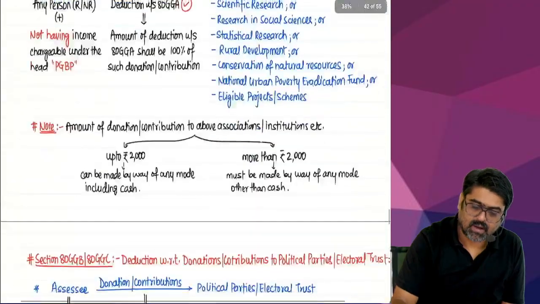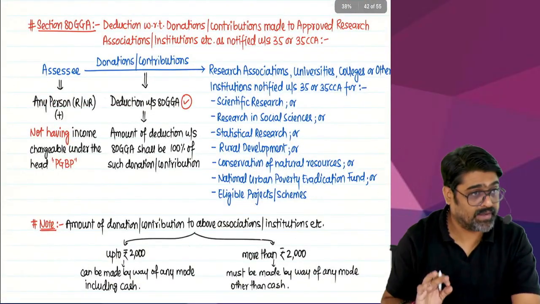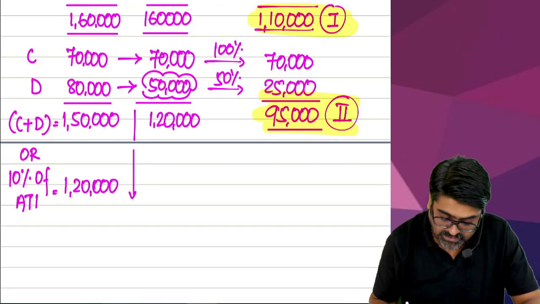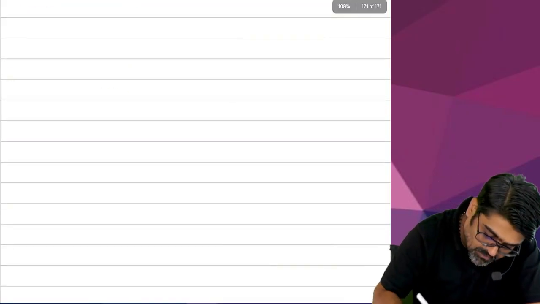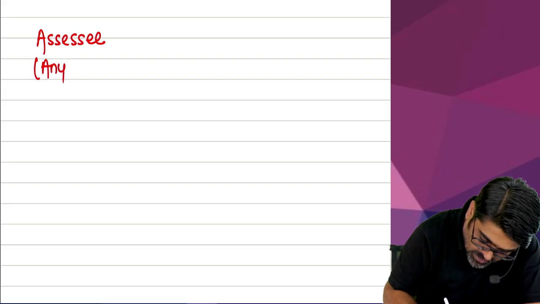80GG, done. Now after 80GG, you will get 80GGA. Be very careful in this. Be very careful. See, the section is very easy. But what 80GGA says is that the assessee is any person. Assessee, you are any person.